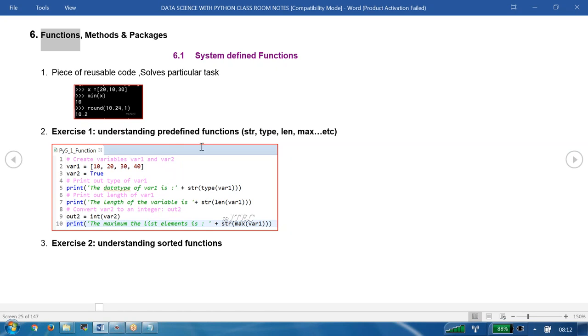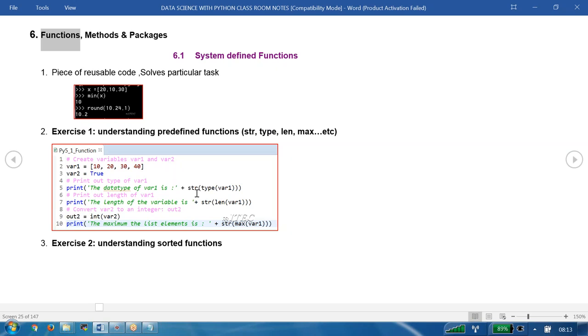Understanding predefined functions, we are trying to create here one list, and we are trying to create here one normal Boolean variable. It is one list, it is one variable. Now print out type of the variable one, just we are trying to print the type of the variable one. Variable one is a list that we are converting into the string and we are printing it. Type and string whatever available here are called as what? Functions. Predefined or built-in functions or system defined functions. Whatever name we are putting, that is okay. Predefined or built-in or system defined functions.